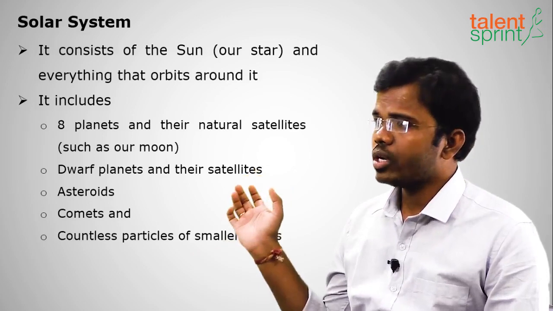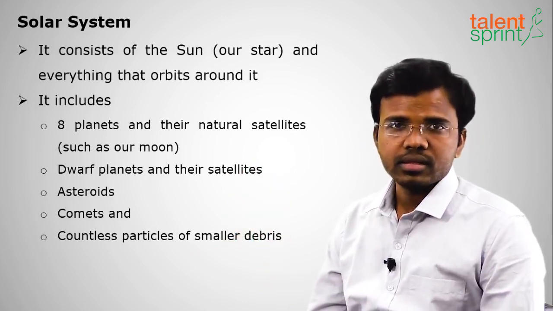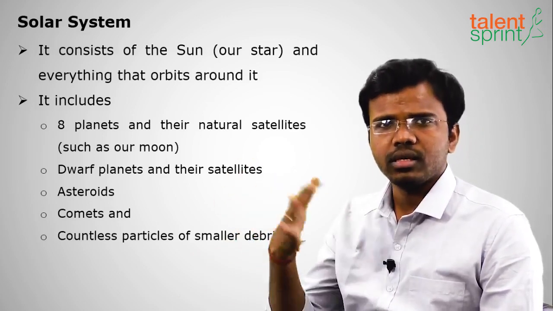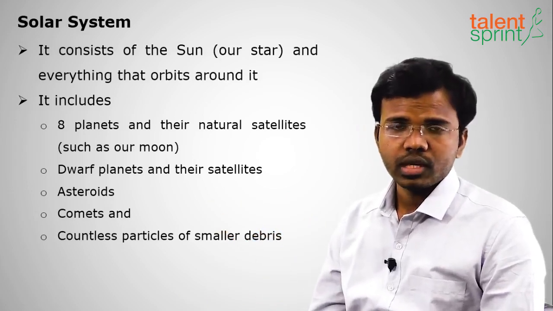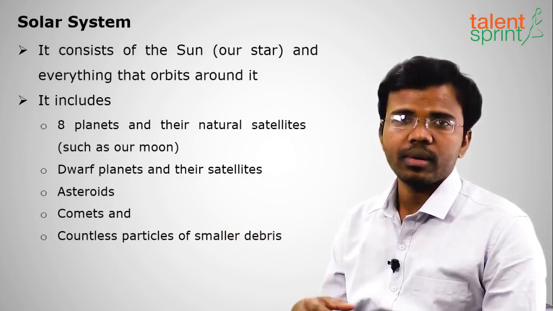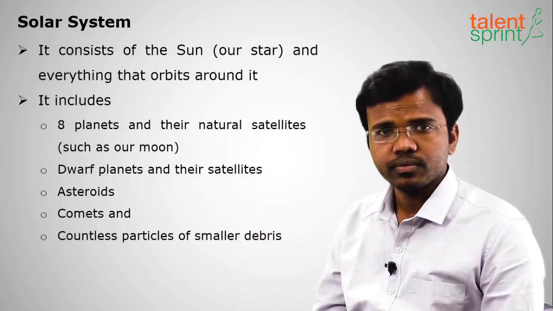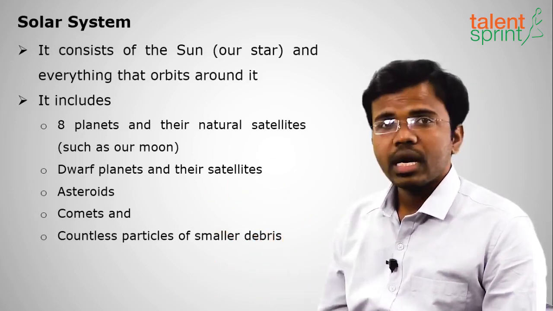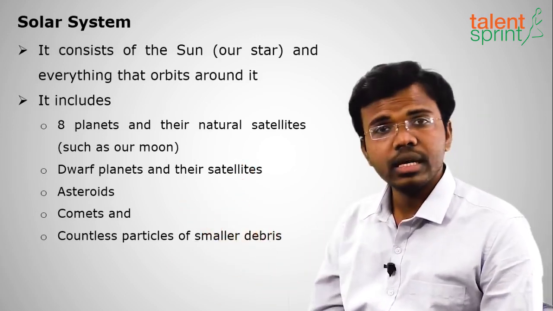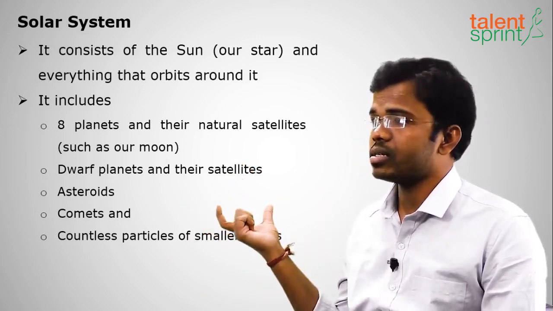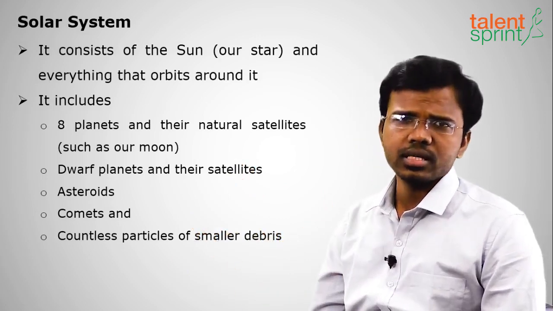So it also includes dwarf planets, small planets in the asteroid belt outside of Neptune. After the 8 planets we have some small planets like Ceres, Pluto. And we have asteroids between Mars and Jupiter. We shall study in detail about them. And also we have comets and countless particles in the space.